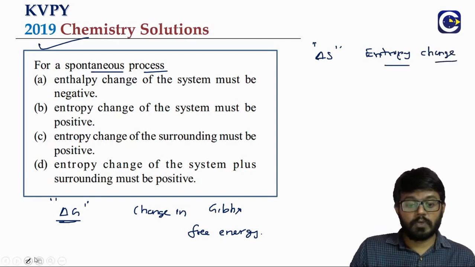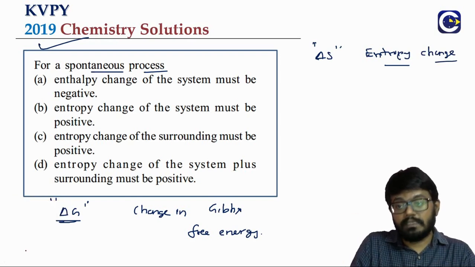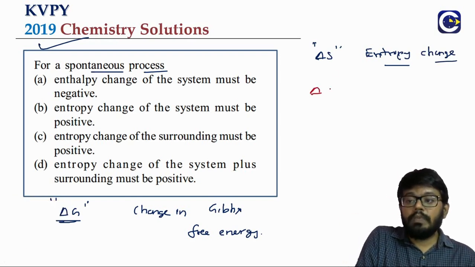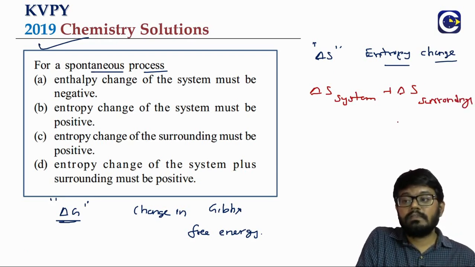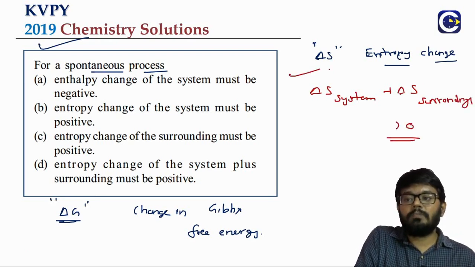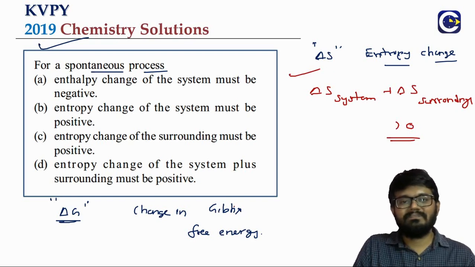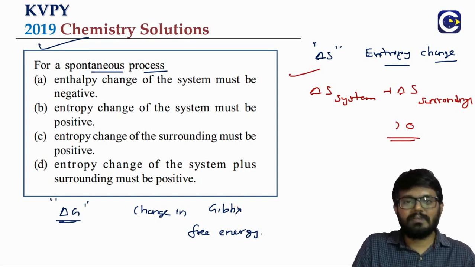A spontaneous process will result in the overall entropy of the universe increasing, meaning the entropy change of the system plus the entropy change of the surroundings, because system plus surroundings is the universe. The overall entropy change must be what? Positive. So this will make a spontaneous process.